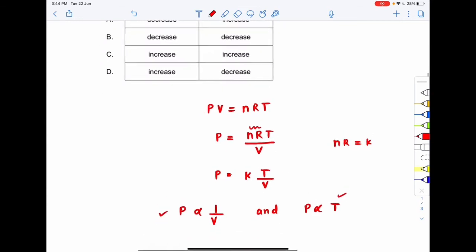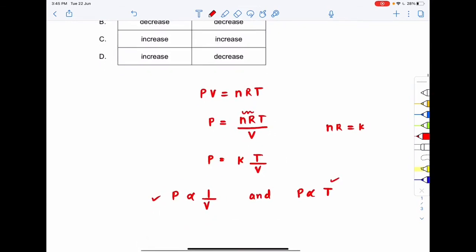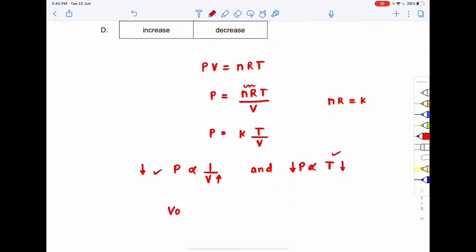As pressure is inversely proportional to volume, as volume increases, pressure decreases. And pressure is directly proportional to temperature, so as temperature decreases, pressure decreases. So that means when the volume increases and the temperature decreases, pressure will decrease.